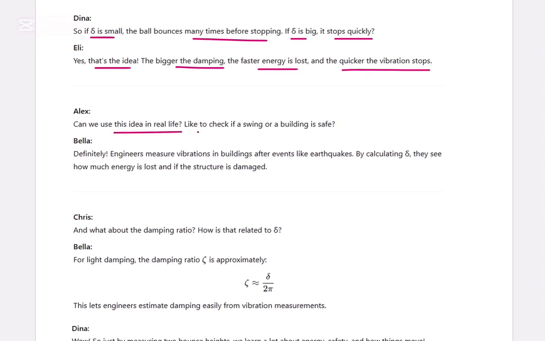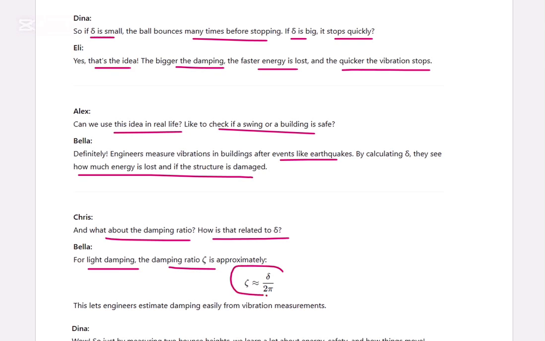Can we use this idea in real life? Let me check if a swing or building is safe. Engineers measure vibrations in buildings at events like earthquakes by calculating delta. They see how much energy is lost to tell if the structure is damaged. What about the damping ratio? How is that related to delta? For light damping, the damping ratio is approximately delta divided by 2 pi. This lets engineers estimate the damping easily from vibration measurements.